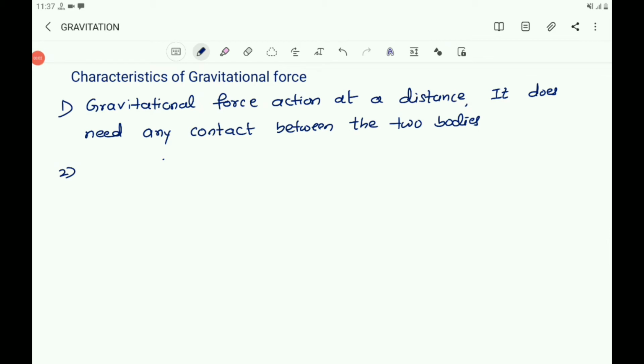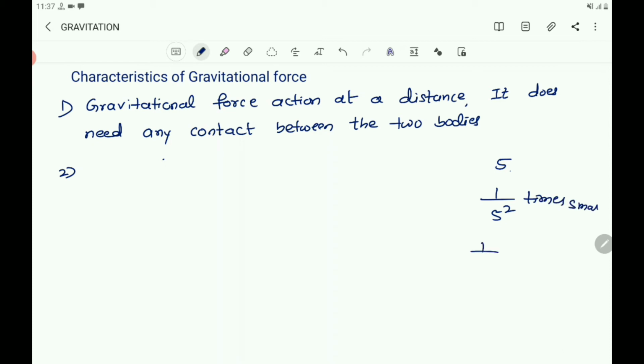Saying that F is inversely proportional to the square of D means, for example, if D gets bigger by a factor of 5, then F becomes 1 by 5 square times smaller.